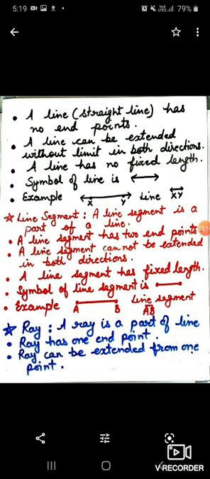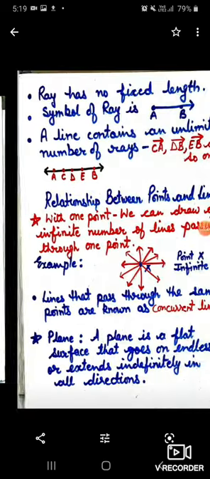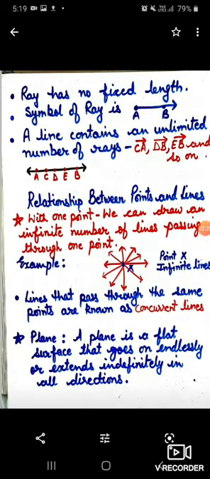Now the next is ray. A ray is a part of a line. A ray has one endpoint, so it can be extended from one side. A ray has no fixed length because we can extend a ray from one point. The symbol of a ray is one side dot and one side arrow, as it is shown in the diagram.